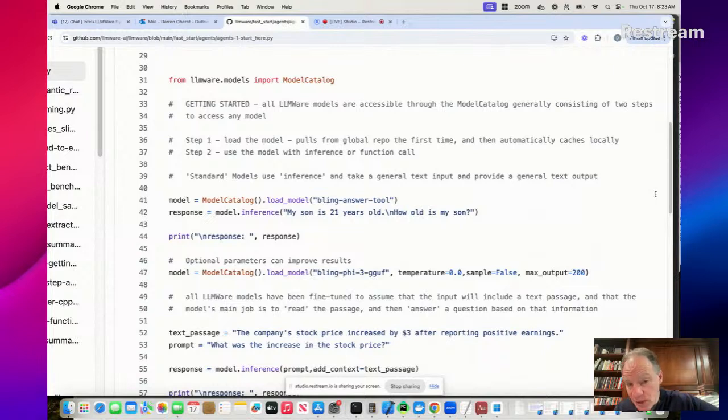If you're downloading a really, really large model, obviously it can take several minutes to download and cache that model on your local machine. But once you've done that once, it's a one-time penalty in terms of time. The next time that you run the script, it'll pull from your local cache. And so it'll be much, much, much faster. So typically it'll take 2 to 5 seconds the next time that you run the script to load that model and to start running inferences against it, okay?